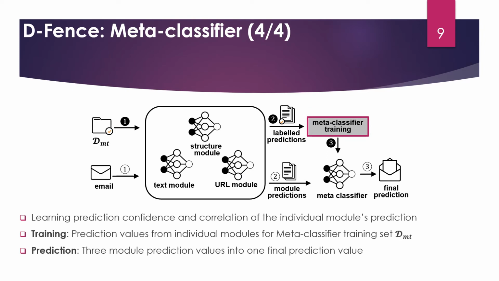For the final decision, we use a Meta-classifier which is trained from the individual modules' prediction values. The Meta-classifier learns the correlation and conditional weights of the individual modules from supervised learning. For example, if individual modules have different accuracies in different prediction values, the model for the Meta-classifier learns the prediction value ranges with the labels.